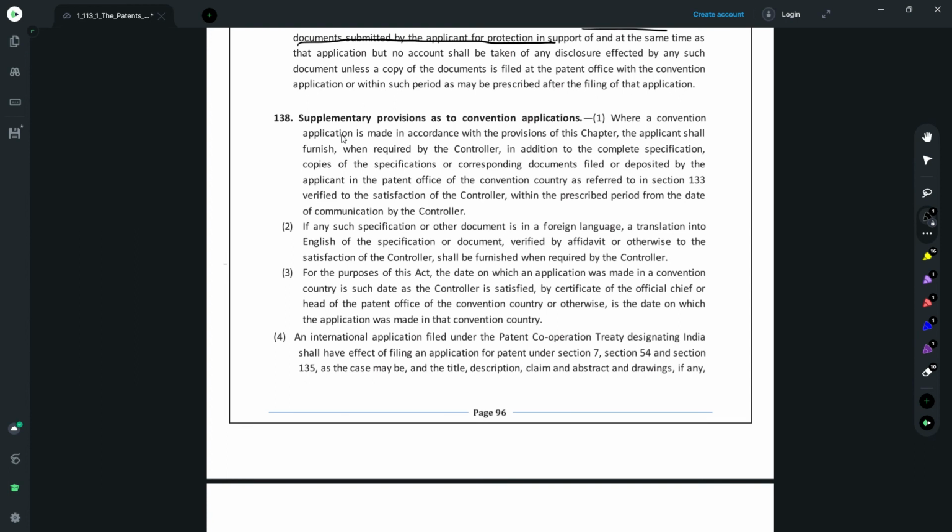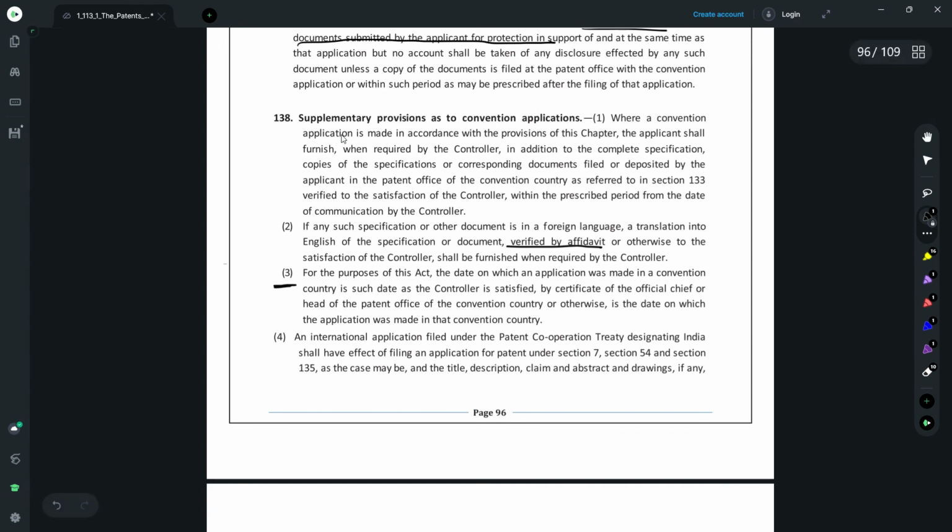Subsection 2 provides that if that priority document is in a foreign language, then you need to submit an English translation of the same, and that has to be verified by way of affidavit. So you need to provide a verified English translation of the priority document. Why this is required is because the controller wants to see whether this particular material that you are claiming in your Indian application or the convention application is already claimed in the priority application, so as to assign a priority date to that particular subject matter.